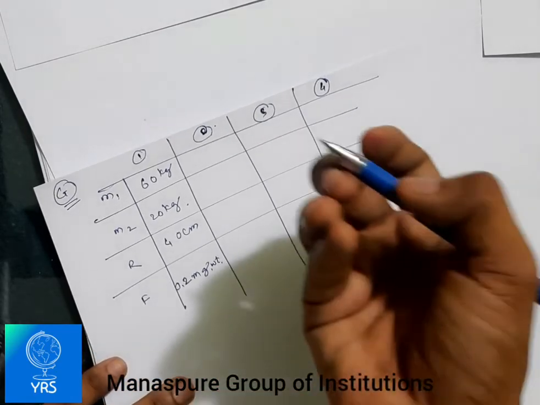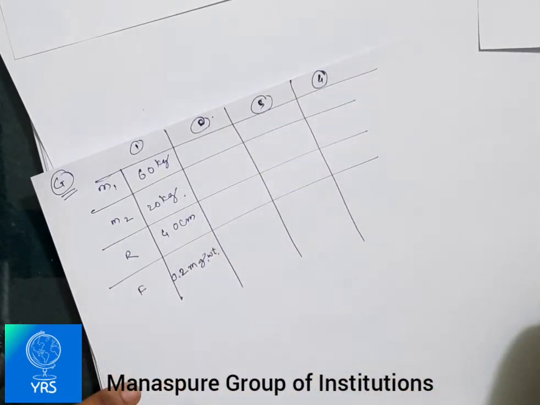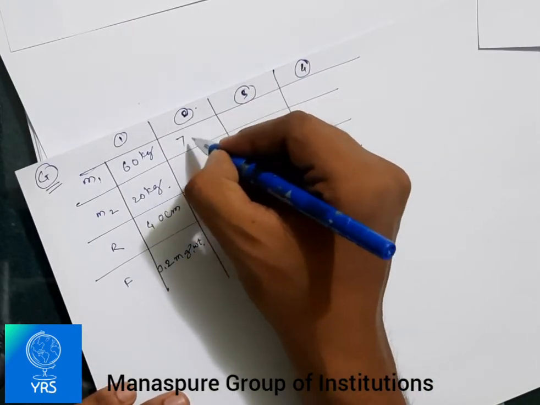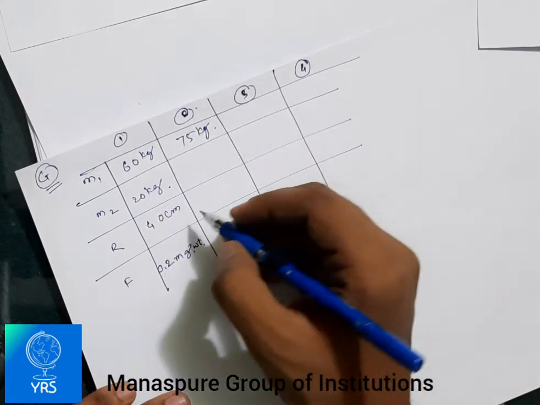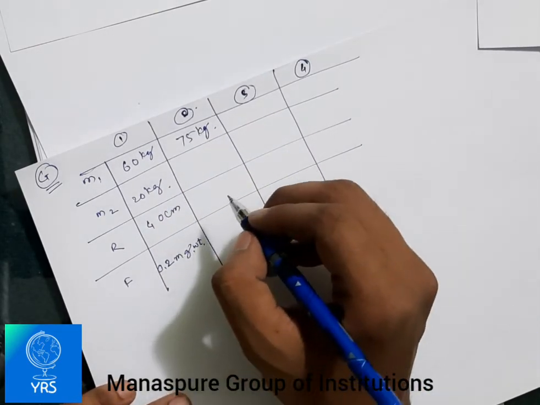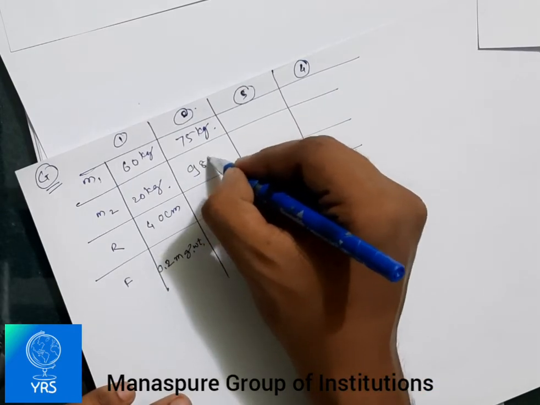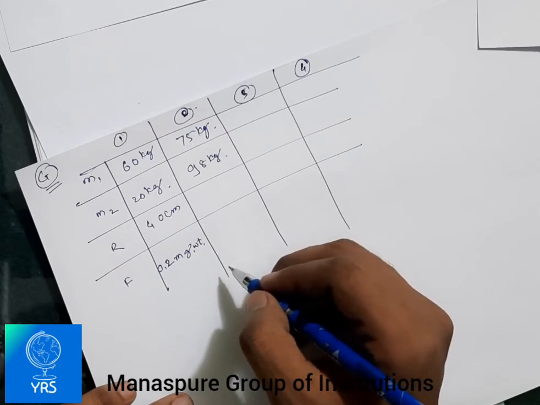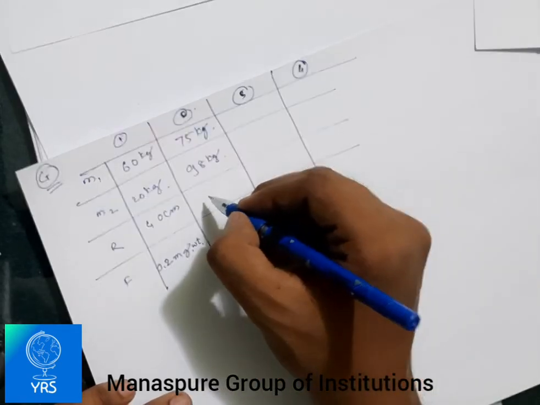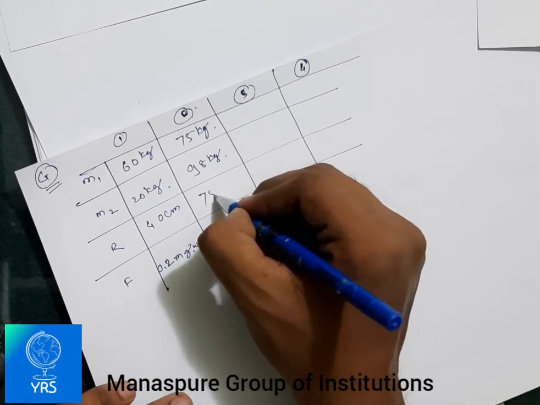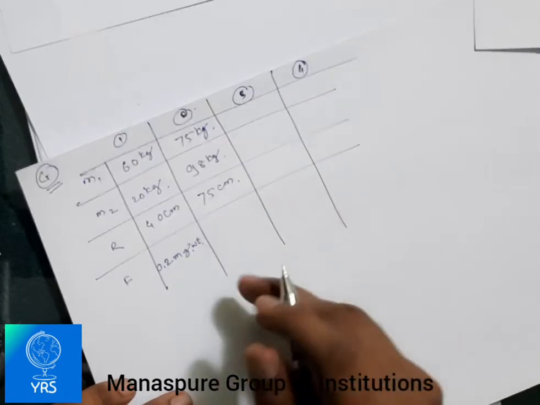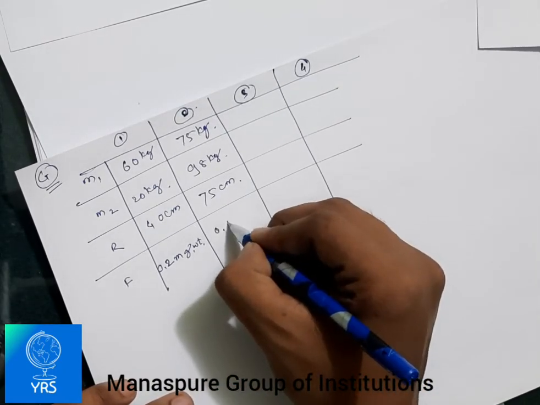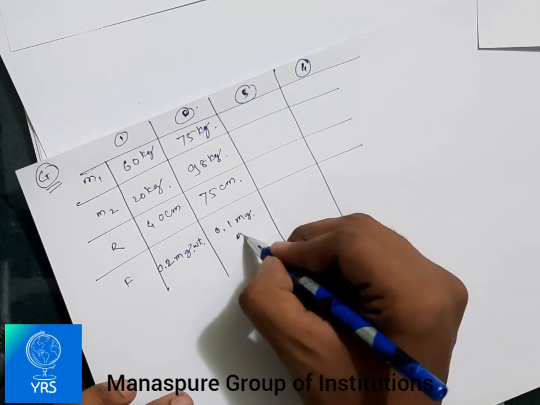Then again for the second problem you have the readings over here. The mass m1 is, what should be there, 75 kg. Let us put the second mass, that would be approximately 98 kg. Then let us put the radius itself. Let us give the radius as 75 centimeter, and the force would be same as your solved problem, that is 0.1 milligram of weight.